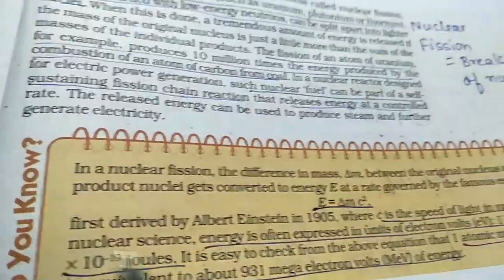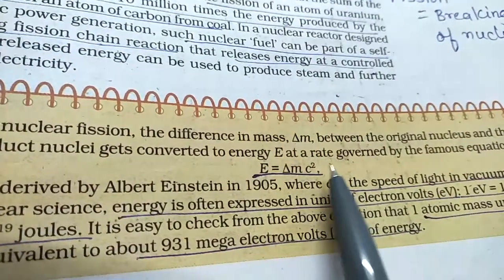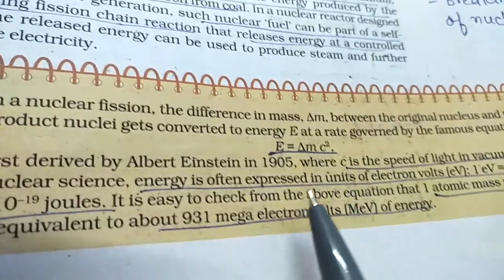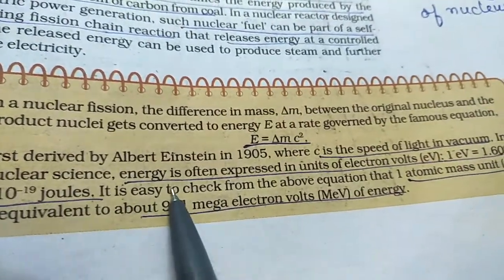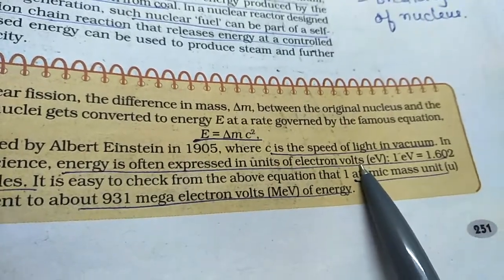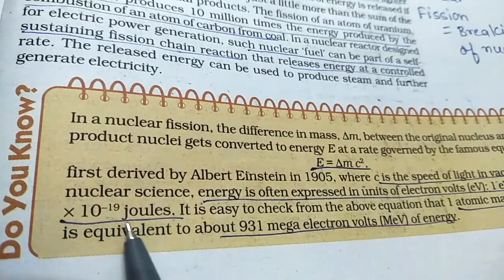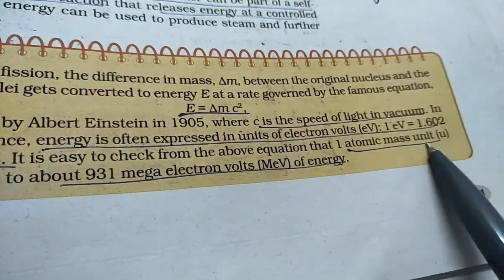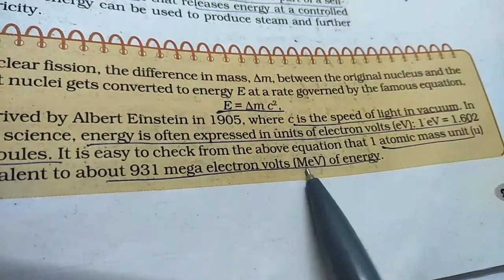Now there is a "did you know" here, but this is the equation used for the energy, that is E is equal to delta m c square, which is given by Einstein. Here c is the speed of light in vacuum. This energy is often used in units of electron volts, that is eV. So 1 electron volt is equal to 1.602 into 10 raised to minus 19 joules. So remember this for MCQs and all. And 1 atomic mass unit, that is 1 u, is equal to 931 mega electron volts, that is MeV.